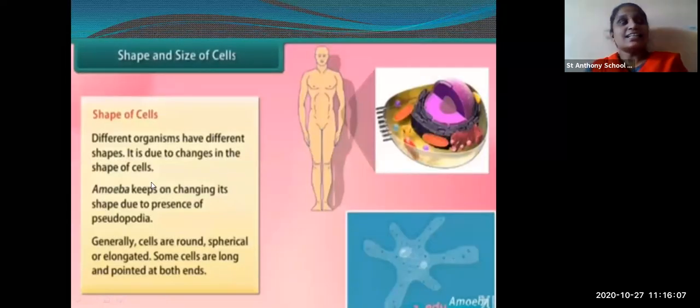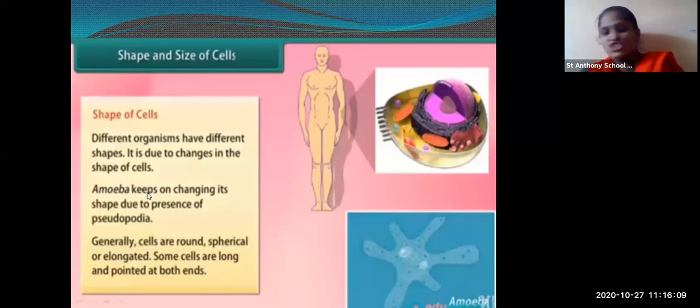Then the cells are of different size and shape. Different organisms are having different types of cells. It is due to the changes in the shape of the cell. When you take the cell of the amoeba, it is different. If you take the cell of paramecium, it is different.